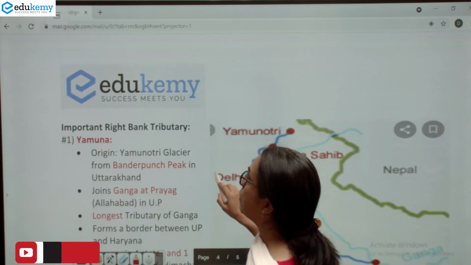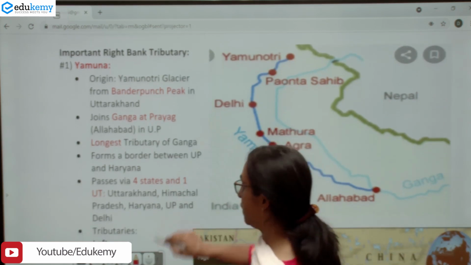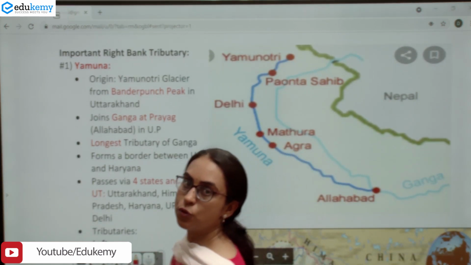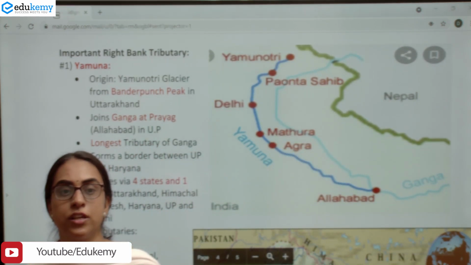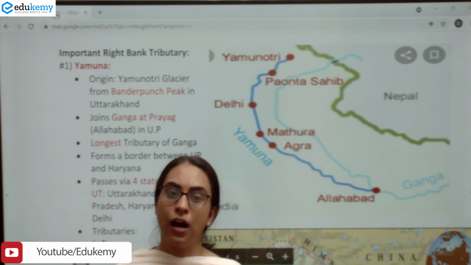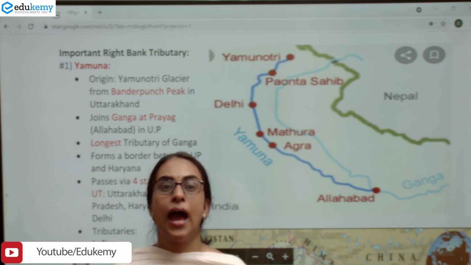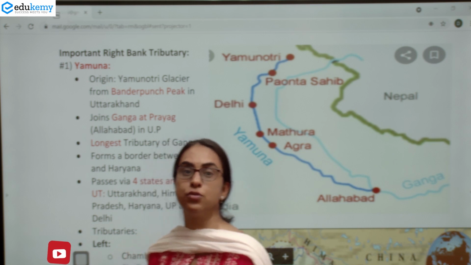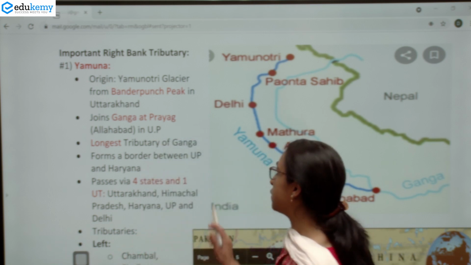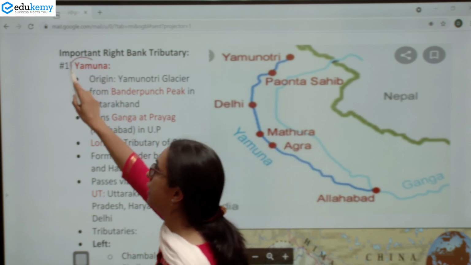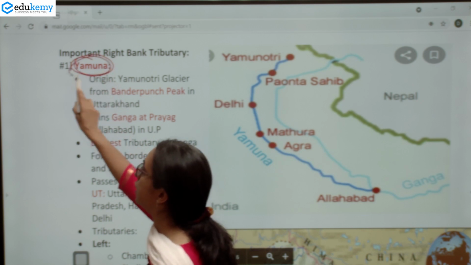Now coming on to the important right bank tributaries. We have covered so far the important left bank tributaries: Ramganga, Gomti, Ghagra, Gandak, Kosi. And now coming on to the right bank tributaries of Ganga, the first right bank tributary we would be dealing with is the river Yamuna.